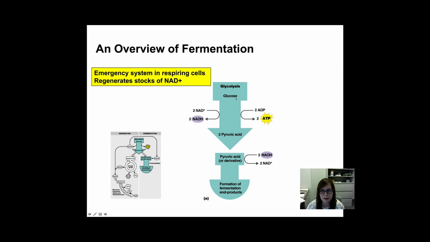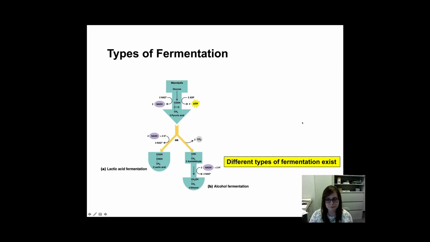Okay, so here again we have our glucose and our pyruvate, and remember in glycolysis, we generated 2 NADHs, okay, which means that we had to have 2 NAD+. So if we can't regenerate this, and this regeneration usually happens in the electron transport chain, which requires oxygen, then we need to go through fermentation. In fermentation, we will oxidize our NADH back to NAD+, so that we can go through glycolysis again.